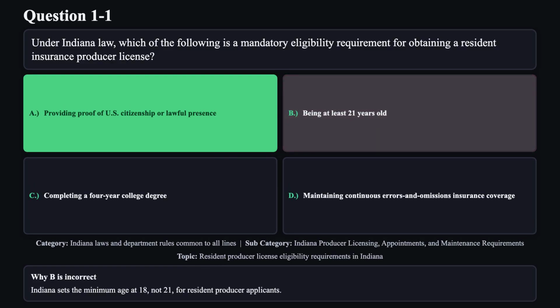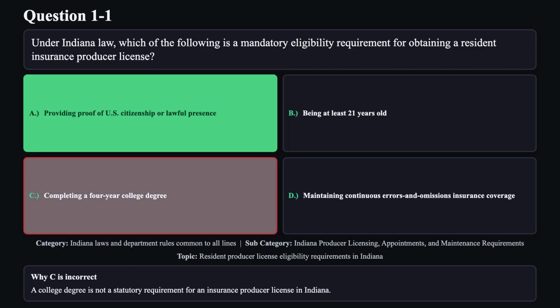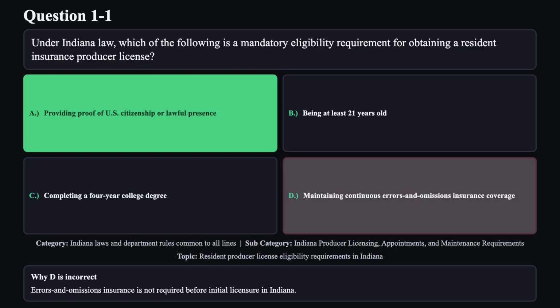Reason B is not correct. Indiana sets the minimum age at 18, not 21, for resident producer applicants. Reason C is not correct. A college degree is not a statutory requirement for an insurance producer license in Indiana. Reason D is not correct. Errors and omissions insurance is not required before initial licensure in Indiana.